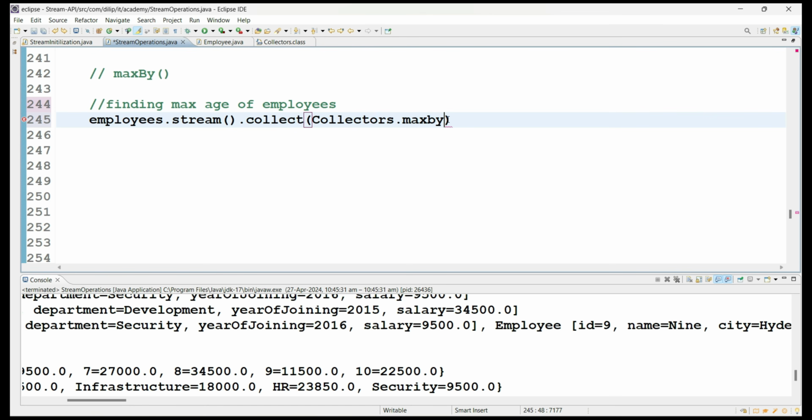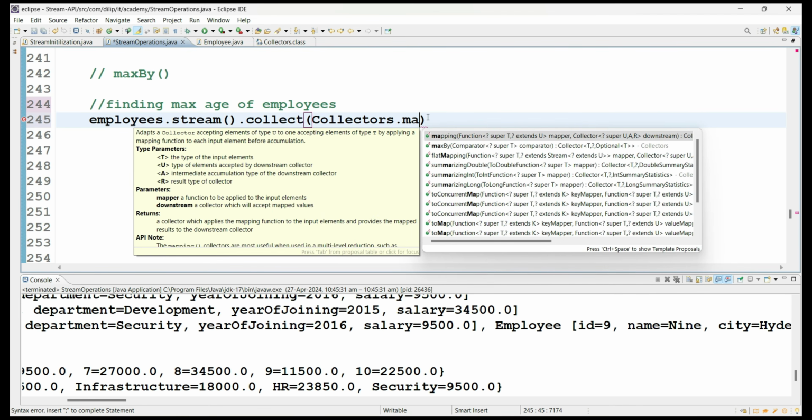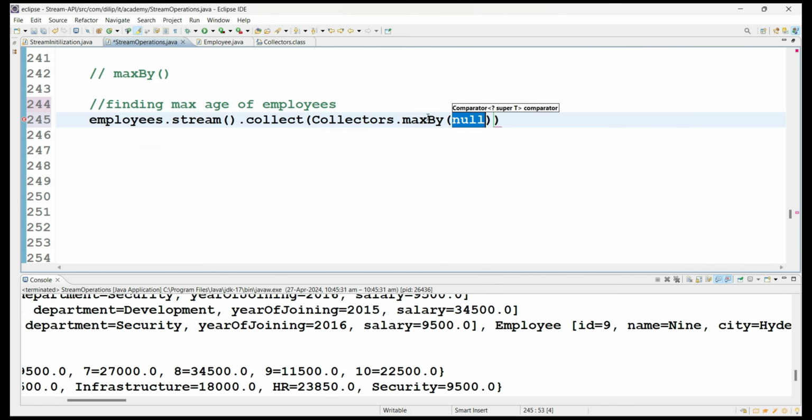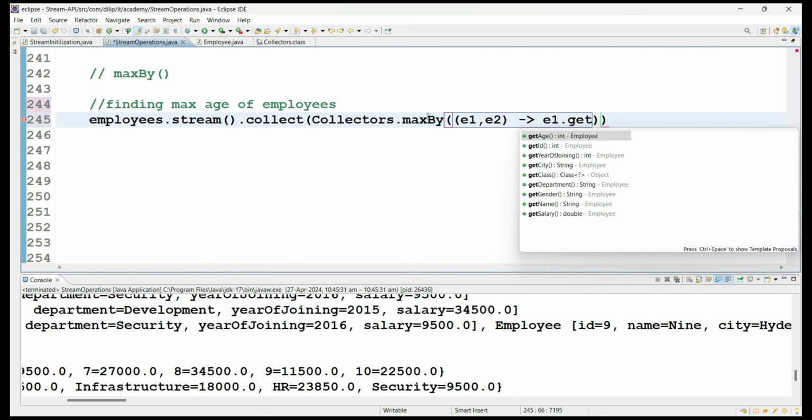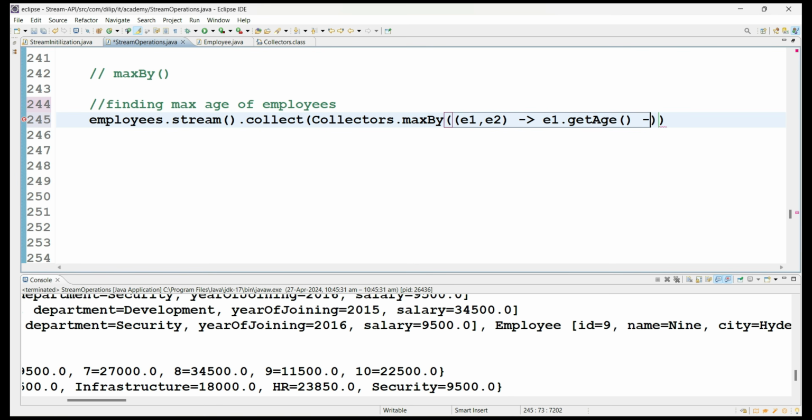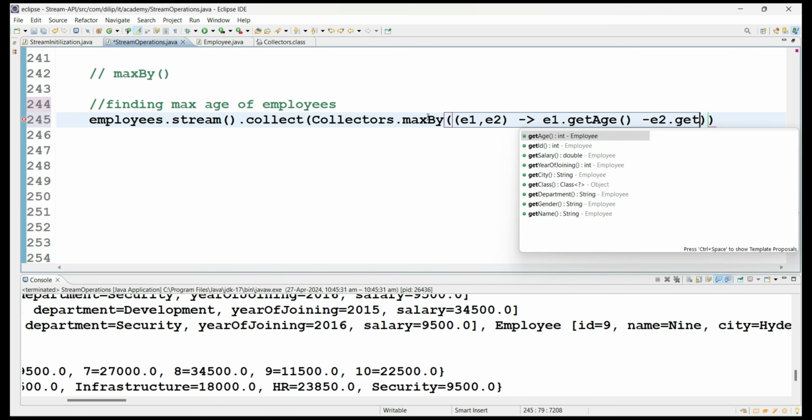I am just taking an example with Collectors only, maxBy. What do you have to provide? A comparator, you know that. What is the comparator implementation? Two method arguments: employee object 1, employee object 2, e1 comma e2. From that, you have to compare their ages: e1.getAge minus e2.getAge.